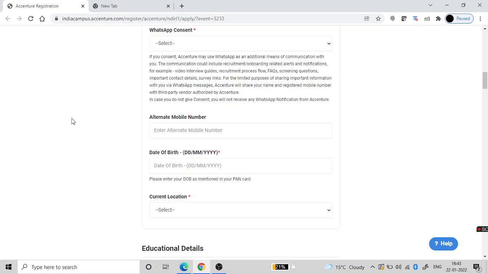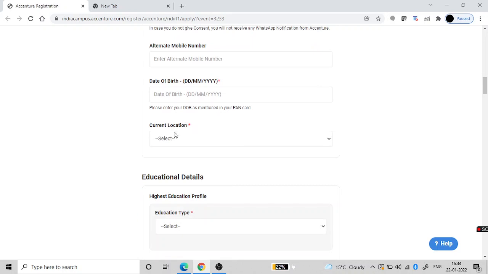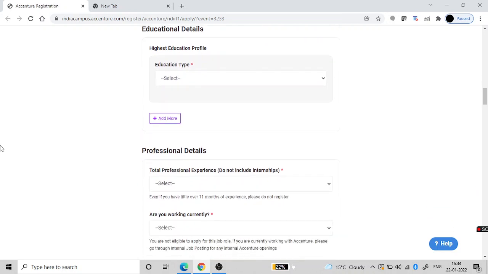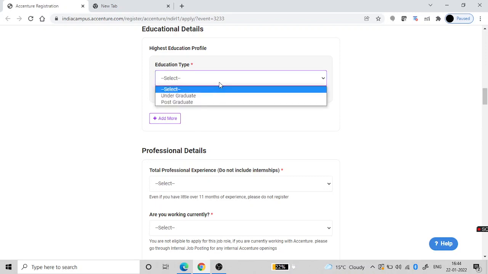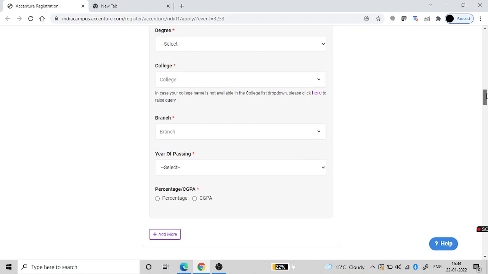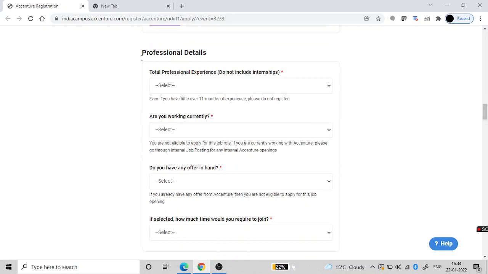You can add an alternate mobile number and your date of birth. Be very careful that the same date of birth should be on your PAN card. Current location: from which location are you applying? Is it Delhi, any state? Then highest education profile, which is your highest degree. Your highest degree will be your undergraduate if you are an undergraduate. Then you have to add your degree like BTech, BE, MTech, college, branch, year of passing, and then percentage or CGPA.